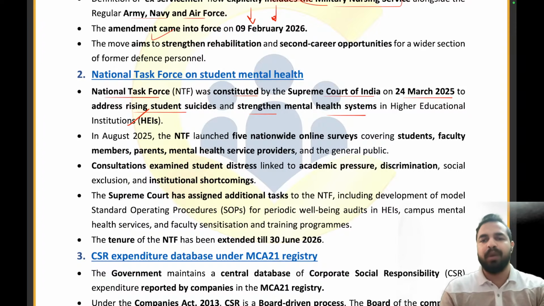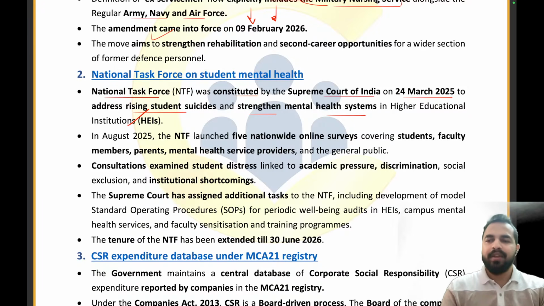They are running away from these problems. Is it only the mental pressure? Is it only the studies? Or are there some other factors also? It can be discrimination against the students as well. It can be the lack of opportunities as well. It can be the poor counseling services provided by the institutions. It can be the bad behavior of the teachers towards the students as well. So it can be any other thing. So we have to ensure that we find out what exactly is the reason behind this.